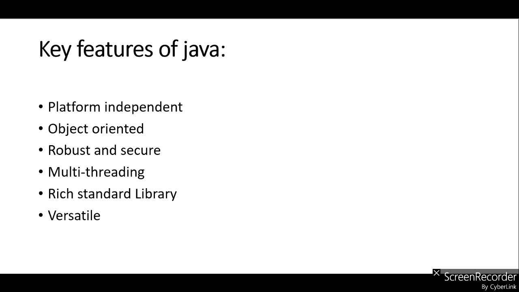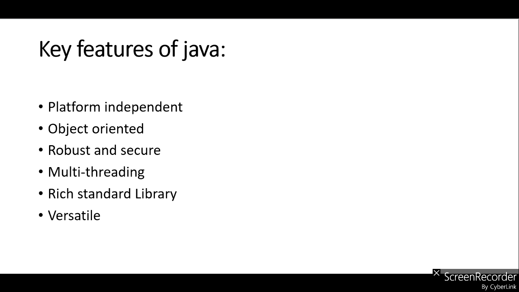The fourth feature of Java is multi-threading. It means once you develop an application in Java, you can run multiple threads of that application concurrently. This is another of the best features of Java. The other feature is the rich standard library. Java has a very rich library of classes, methods, enumerations, etc.